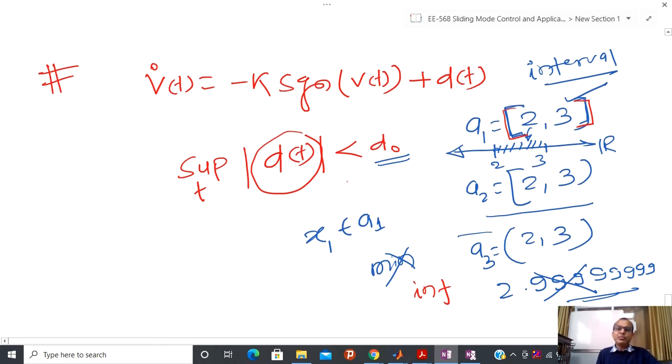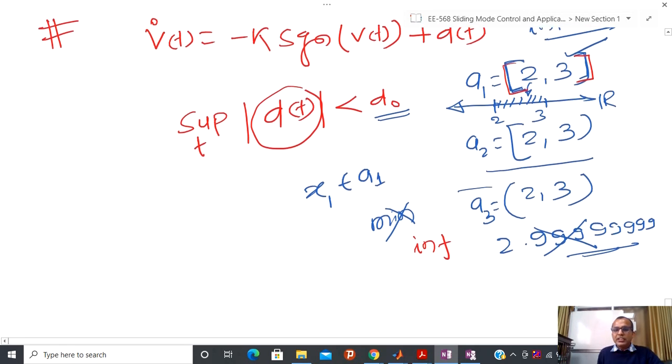So does anyone have confusion on this? Okay, if you don't have confusion, then the meaning of this is that dt is some unknown function and the supremum of that is d0. It means that for all t, the value is less than d0.